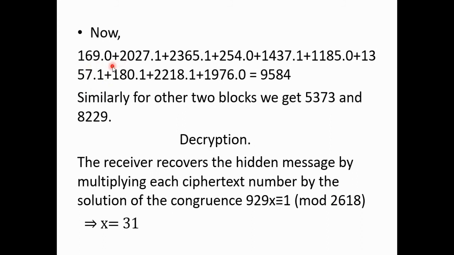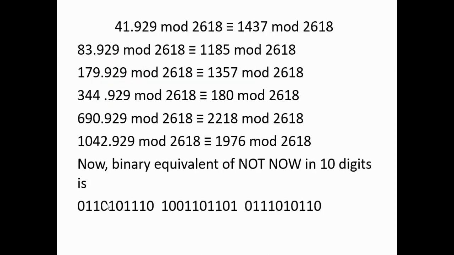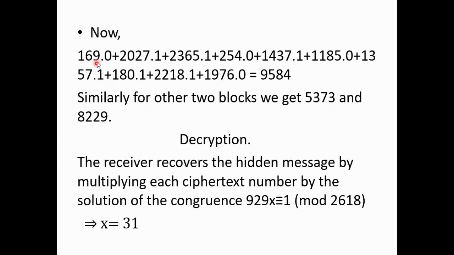Now, for the first block we are taking 0, 1, 1, 0, 1, 0, 1, 1. This is x1 to x10. So 169 into 0 plus 2027 into 1 plus 2365 into 1 and so on, up to 1976 into 0. This will be equal to 9584. This will be sent through a public communication channel. So this is for the first block.